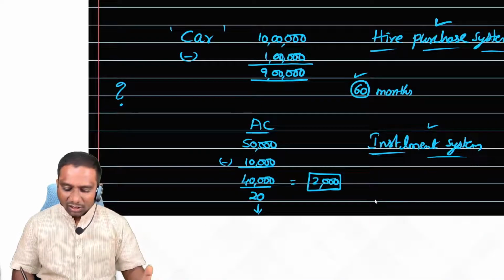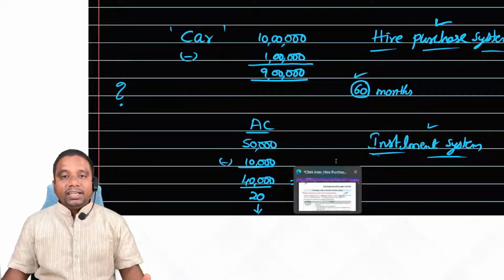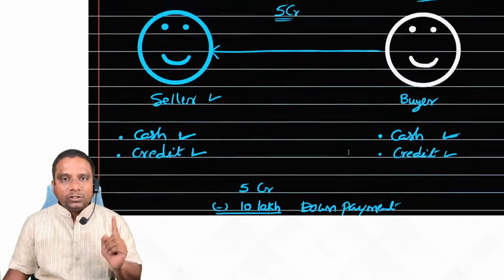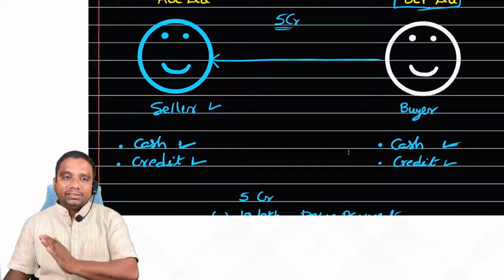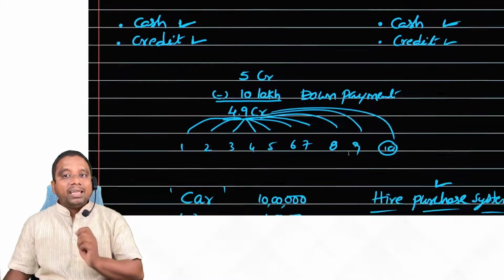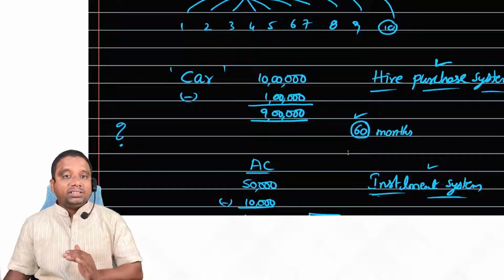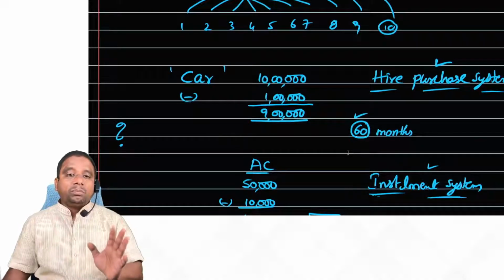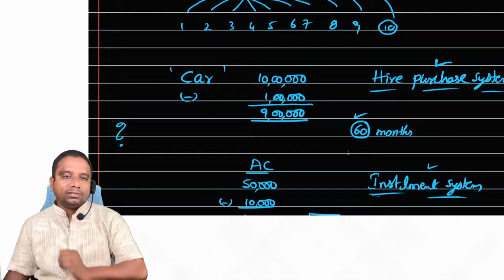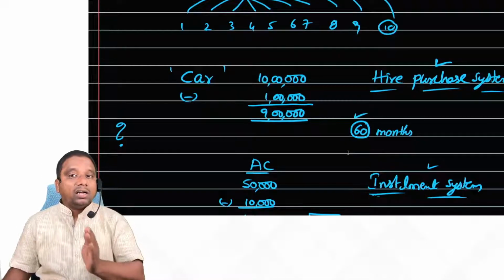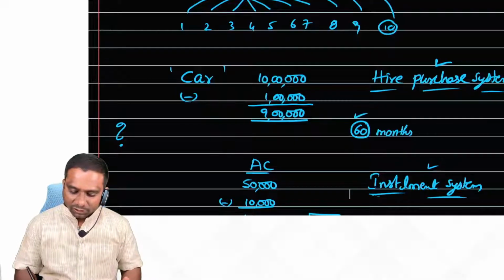Now look at the concept of hire purchase. In case of credit sales, seller will be treated as creditor, buyer will be treated as debtor. But under hire purchase system, the names of the parties are different: hire purchaser and hire vendor. Is it clear, students?